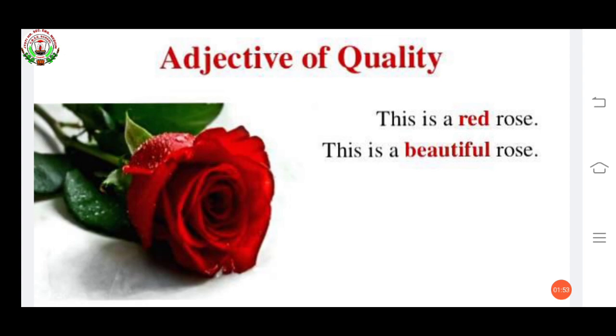Like see in this example, this is a red rose. This is a beautiful rose. So red and beautiful are what? They are adjectives. They are saying something about the rose. The color of the rose is red. How does it look? It looks beautiful. So red and beautiful are adjectives of quality.